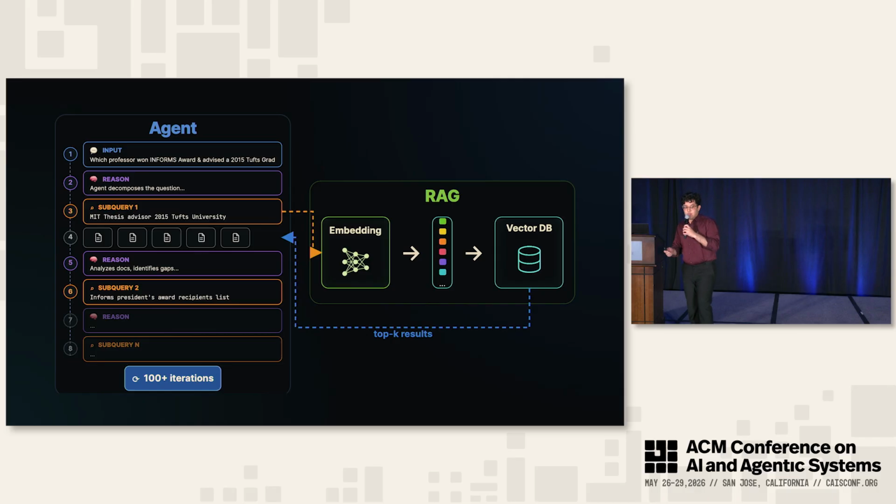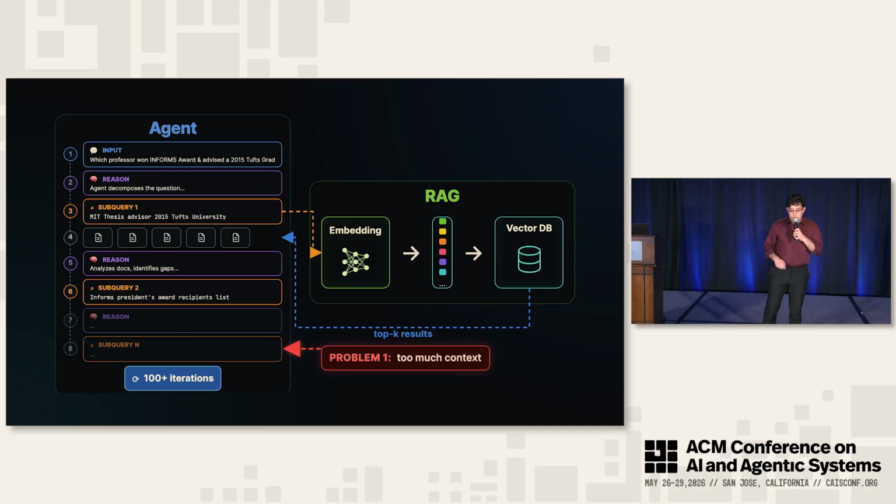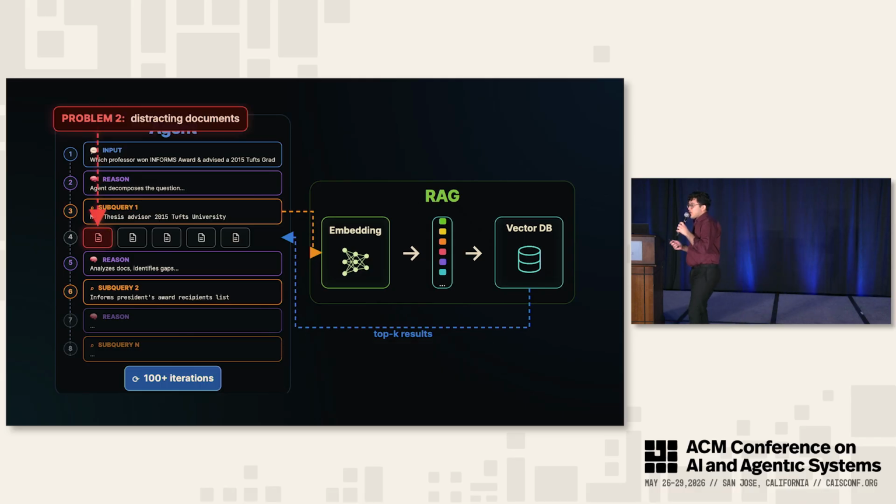Now, this paradigm is actually very powerful and works, yet there's a few key problems. One, as the number of iterations increases, the context starts to grow. Every single document that's retrieved over this whole long trajectory gets added to a singular context. Two, very early on in the trajectory, a distracting document or a document that's related to something else will often derail the rest of the trajectory. And as a result, the agent will focus in on a bad document, ruining the whole search.